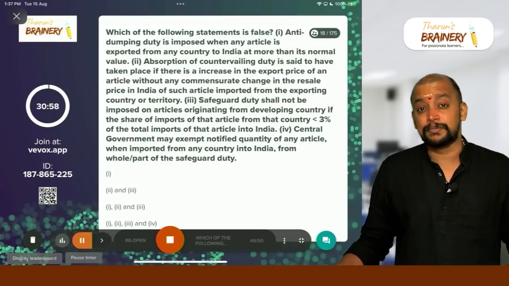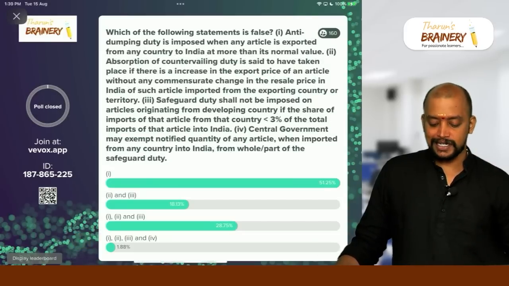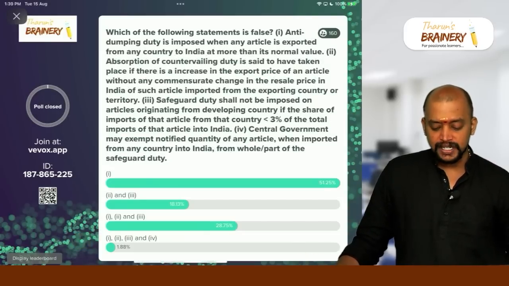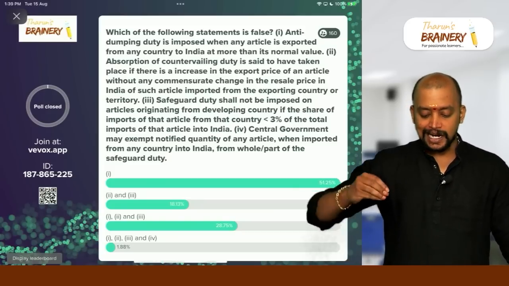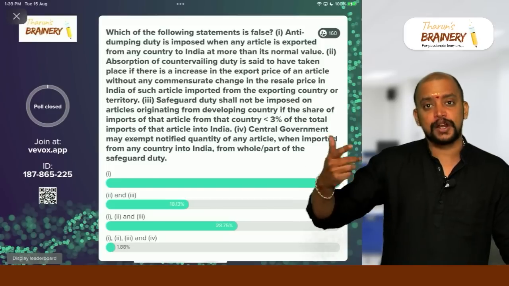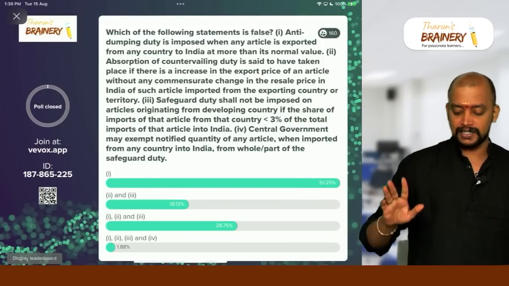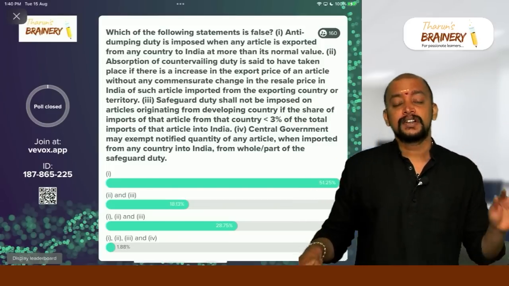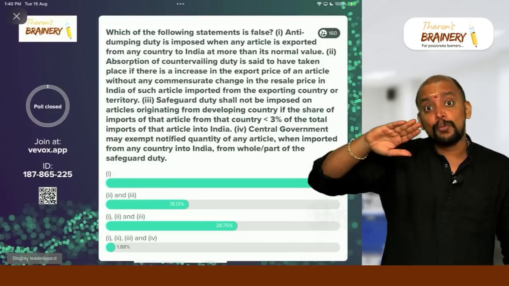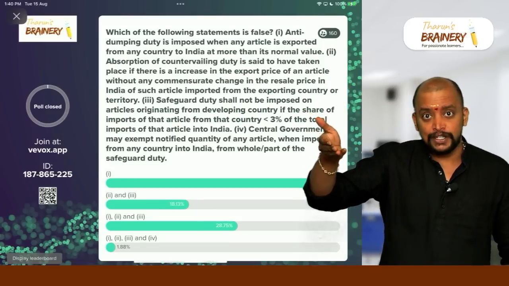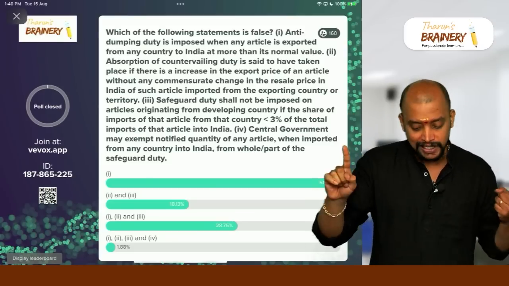Which of the following statements is false? That is the question. Okay, first point, anti-dumping duty is imposed when any article is exported from any country at more than its normal value. No, less than its normal value. First one is false. Why is the first one false? Actually, when it is at more than its normal value, anti-dumping duty will not come. Less than its normal value. So, first one is false.